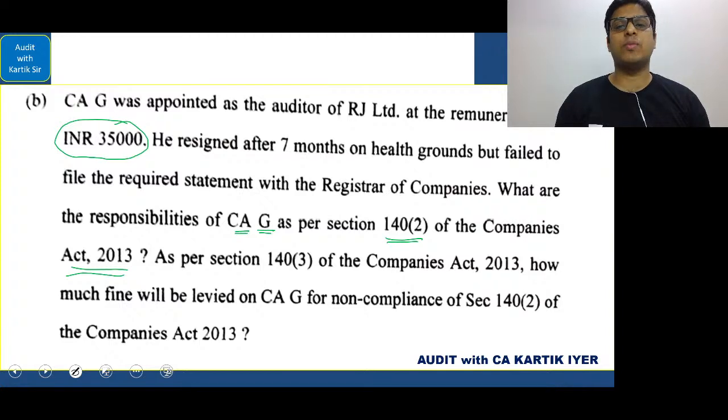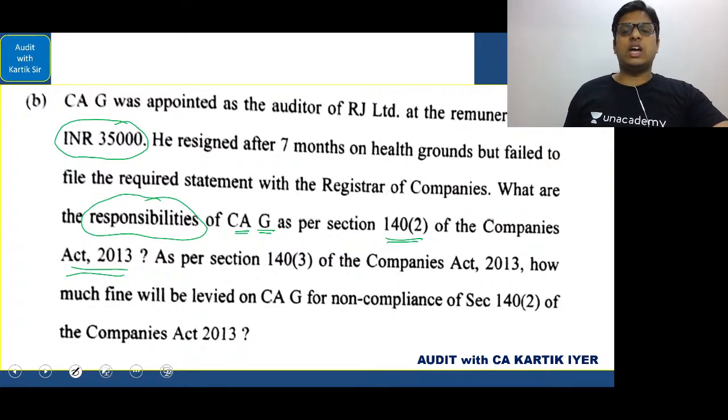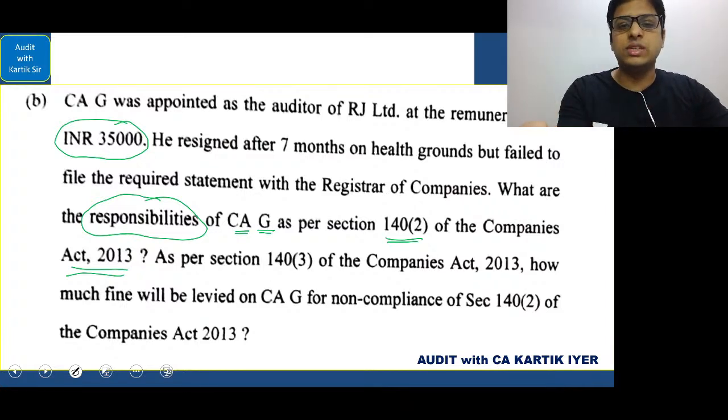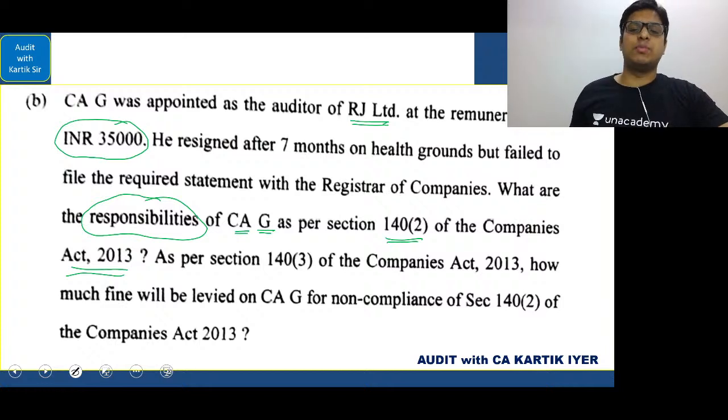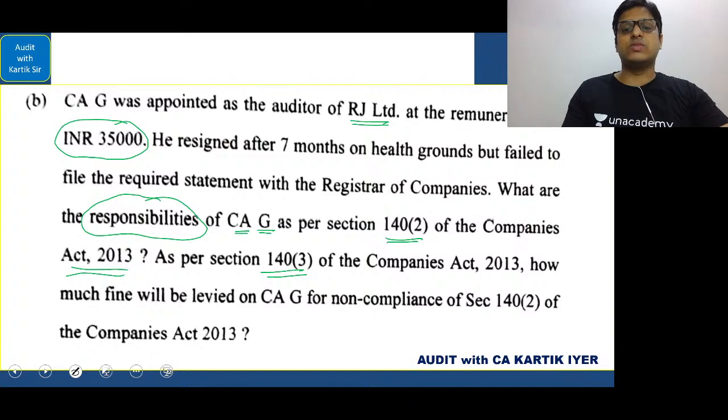Now, this question has been asked from amendments. So be very, very careful about the amendments. This question has come now from the amendment. Let's see this. What they are basically asking is, what is the responsibility of CAG under 140 subsection 2? As you know, CAG has to submit Form ADT 3 to the company and to the ROC. Here you can see the company name is RJ Limited, and we are assuming that the company is a company other than a government company, and the auditor who has resigned will hence give Form ADT 3 to the company as well as to the ROC within how many days? 30 days, correct? Now, if the auditor fails, 140 subsection 3 will kick in. That is, what is the fine? This is where the amendment is.